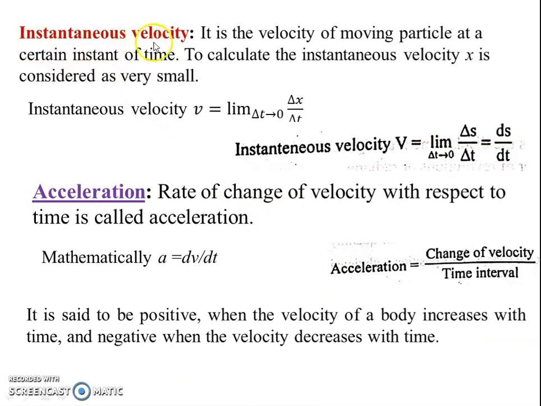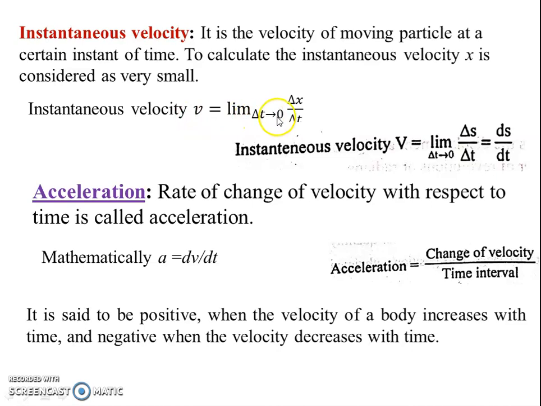Next is instantaneous velocity. What is instantaneous velocity? It is the velocity of a moving particle at a certain instant of time. To calculate instantaneous velocity, the time interval is considered very small. Instantaneous means at a sudden instant, or at a very small interval. V is given by the limit as delta t tends to 0, that is, a very small instant, of the displacement covered by a particle. That is called instantaneous velocity.